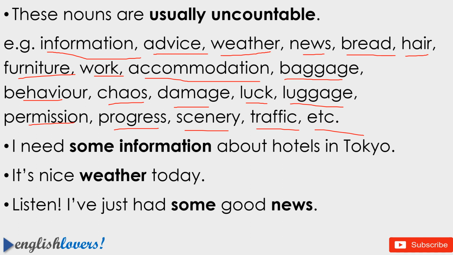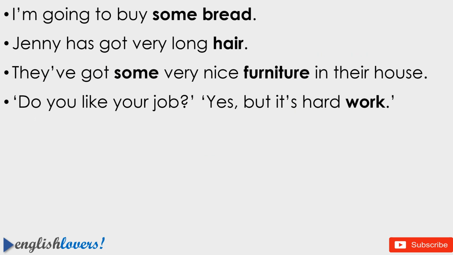Next, some examples are given of these uncountable nouns and how they are used in sentences. Here, I need some information about hotels in Tokyo. Here information is uncountable, so some is used. It's nice weather today. Weather is uncountable. Listen, I have just had some good news. So here news is uncountable and some is used.